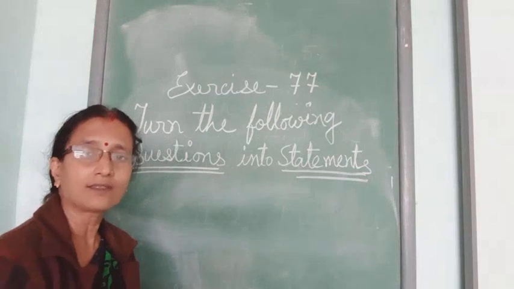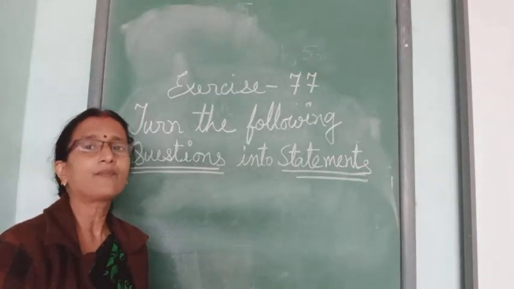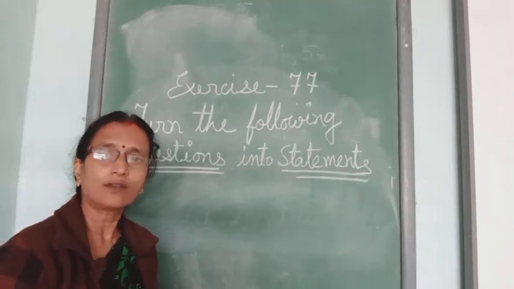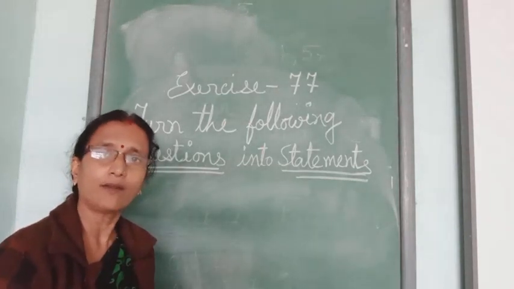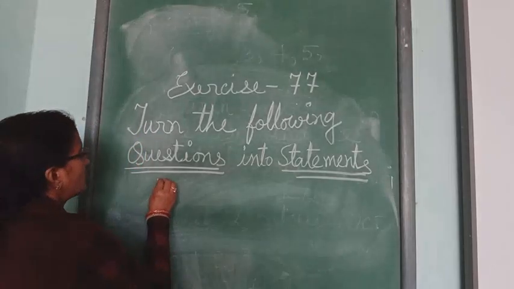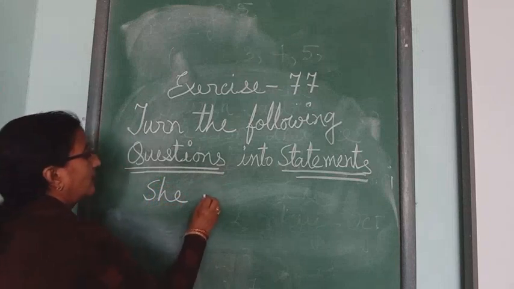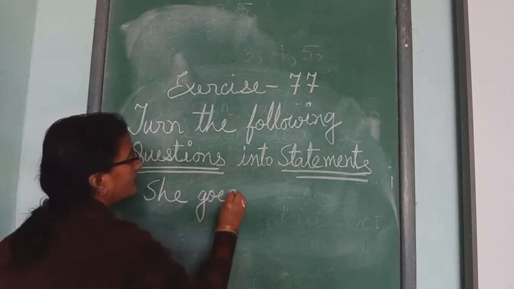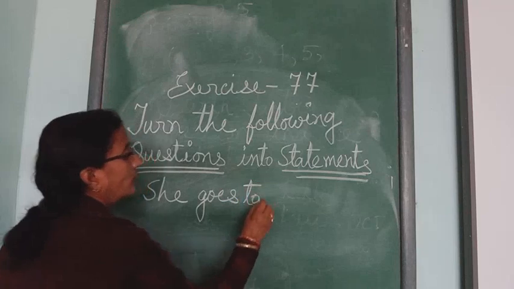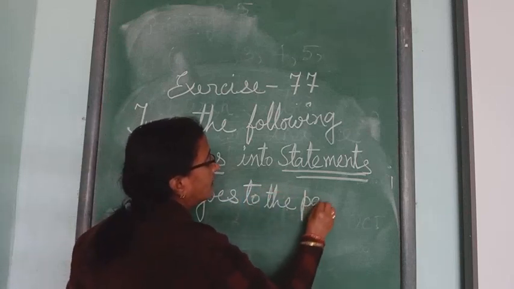You see the sentence and tell me first on your own whether the sentence is in present tense or in past tense. The statement is, she goes to the park.